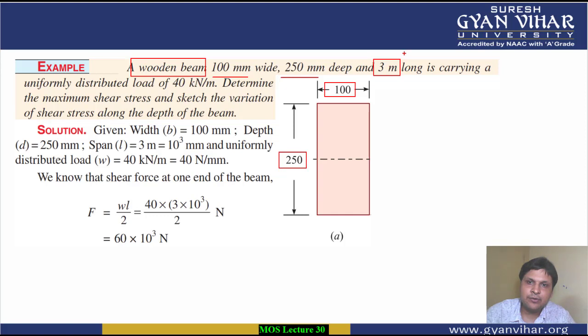This 3 meter is important because we will use it in the calculation of moment of inertia, which is bd cube by 12. It is carrying a UDL of 40 kilonewton per meter. We have to determine the maximum shear stress and sketch the variation of shear stress along the depth of the beam. So let's see, students.